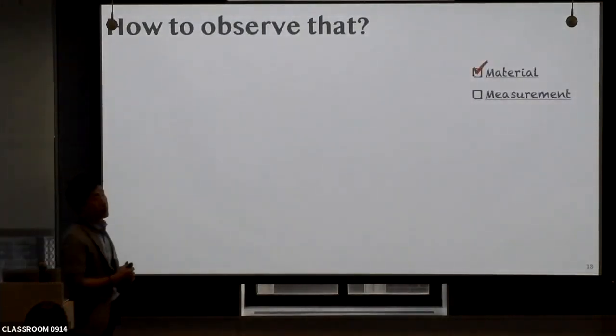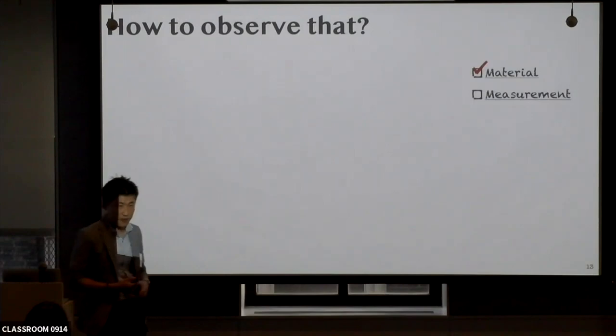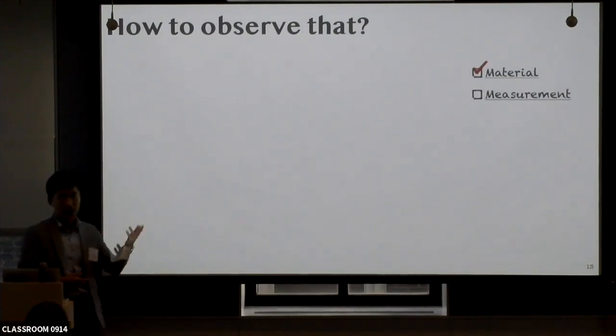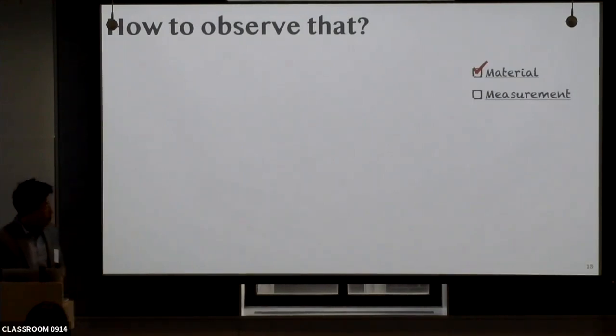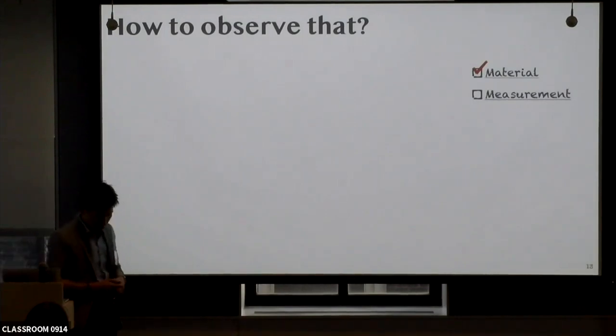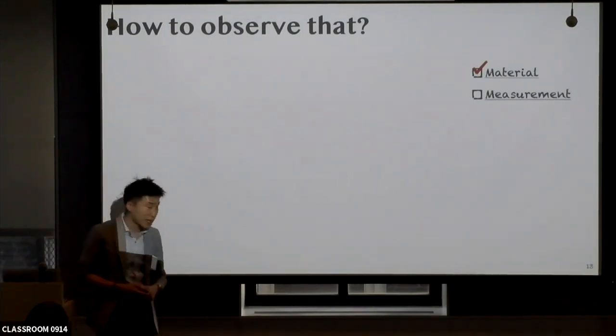Okay, so now we have a material to observe relativistic quantum phenomena. Samarium hexaboride is going to be a good platform to observe that. So now we have to think about the measurement. What kind of measurement is suitable to observe that?